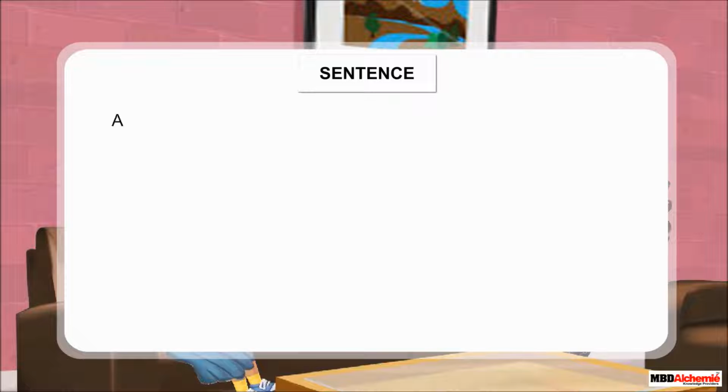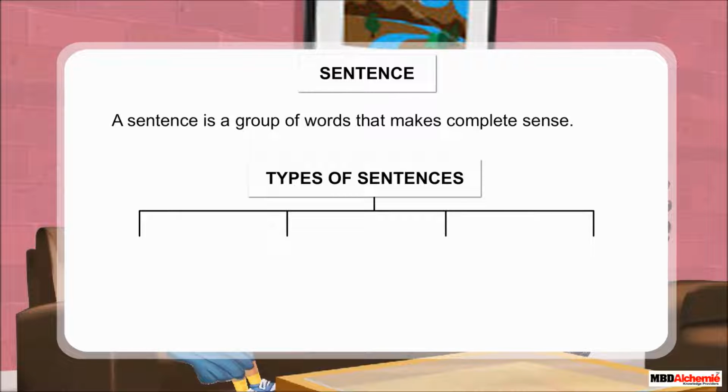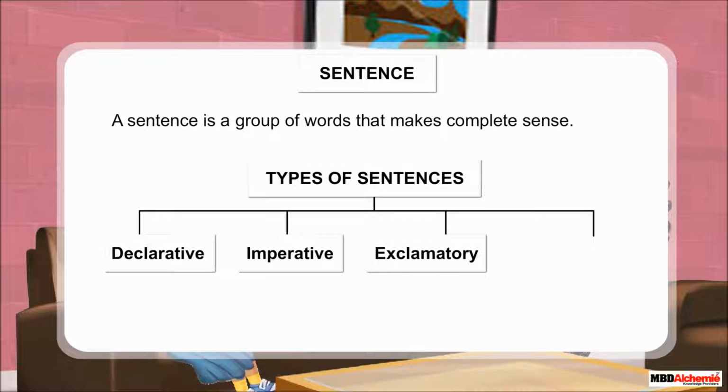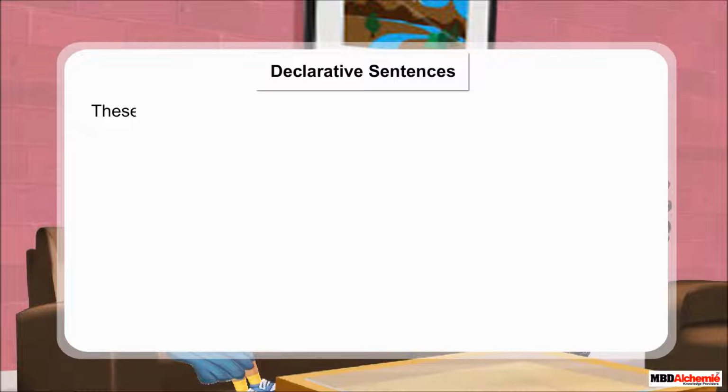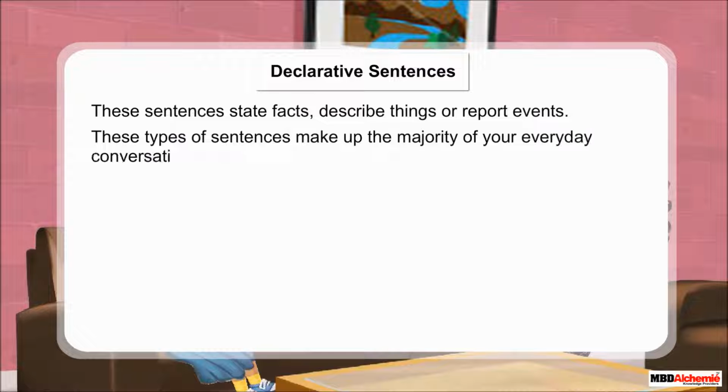We already know that a sentence is a group of words that makes complete sense. Let's now learn about different types of sentences. On the basis of meaning they convey, sentences can be of 4 types: declarative, imperative, exclamatory, and interrogative. Declarative sentences state facts, describe things, or report events. These types of sentences make up the majority of your everyday conversations.